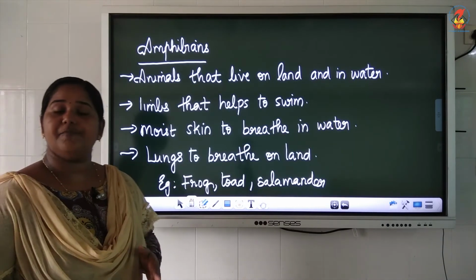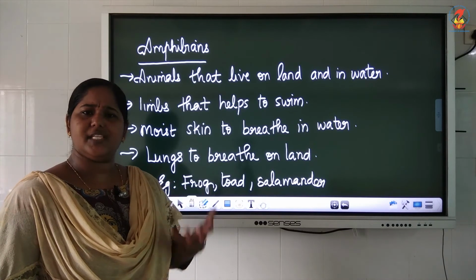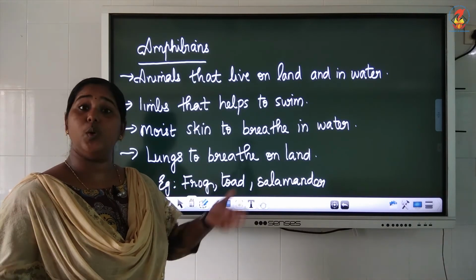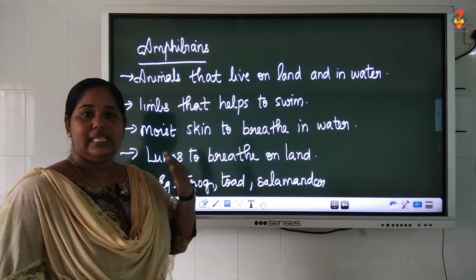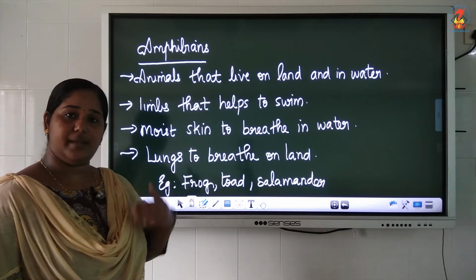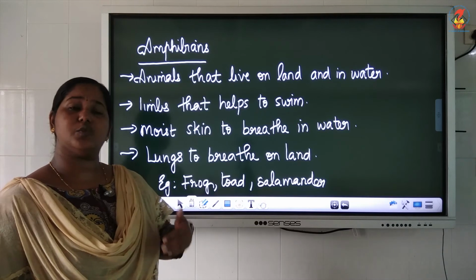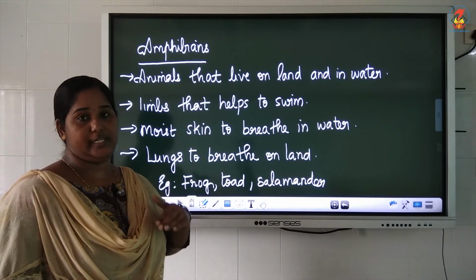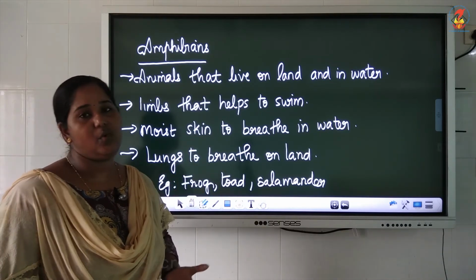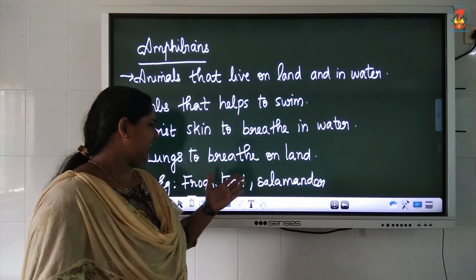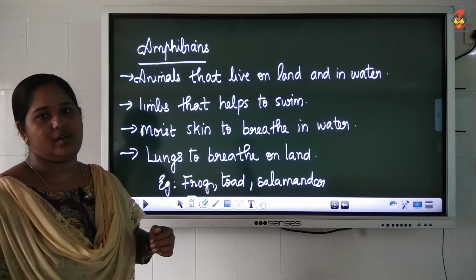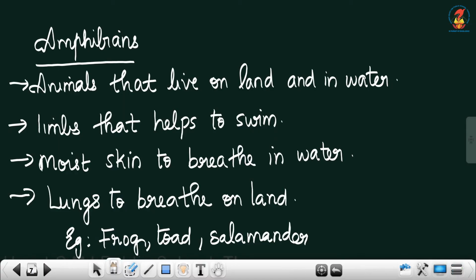Next is amphibians. Amphibians are a very special type of animals. They live both on land and in water. They have adaptations in their body which help them to adjust to both the conditions, that means on land and in water. The best example is the frog. You have other examples like toad, salamander and all. We can take the example of the frog.